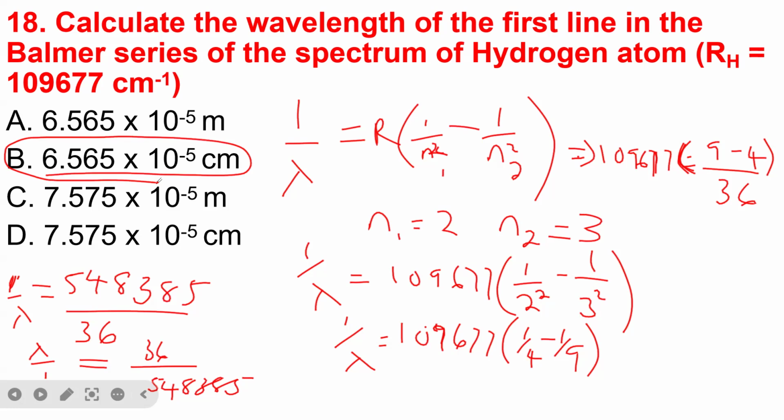For the Balmer series, for the Paschen series, for the Pfund series, you should follow them one after the other in order to get the values of n1 and n2. So for the Balmer series, n1 is 2 and n2 is equal to 3. And that is why at the end, after making all this calculation, we get B as our answer.